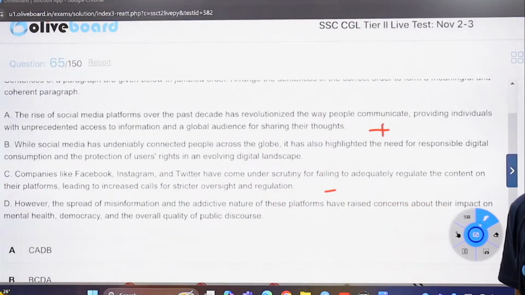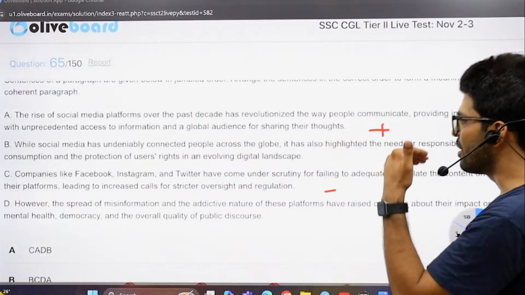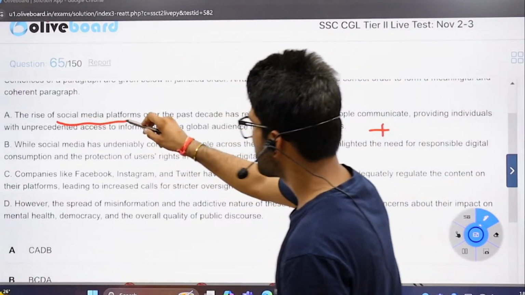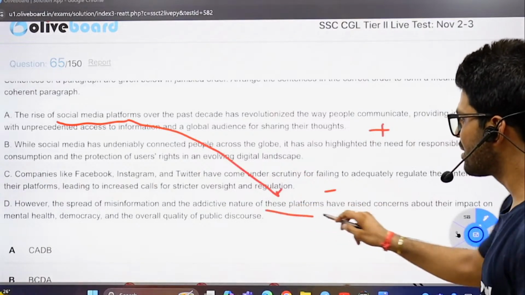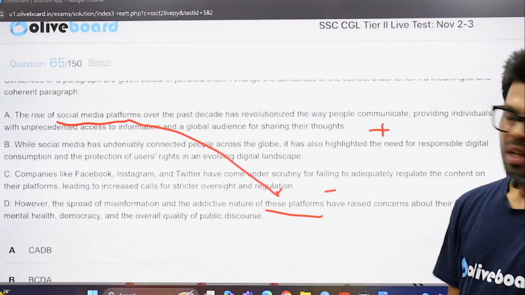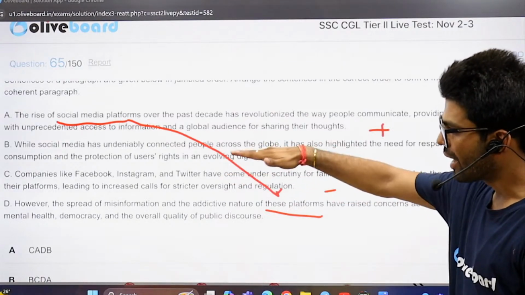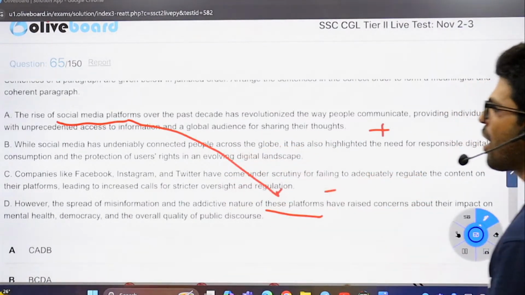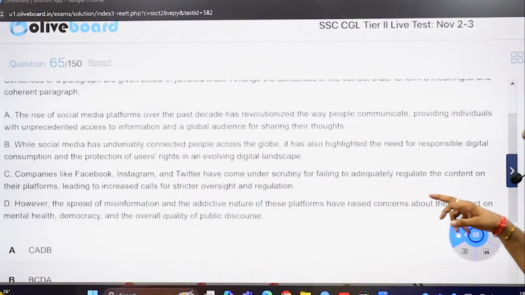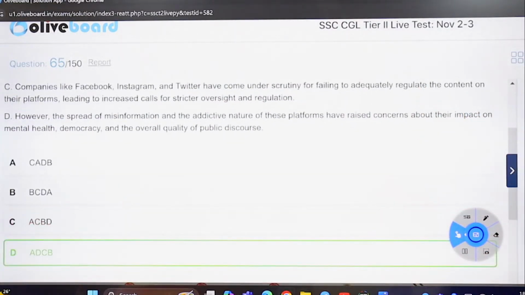The fourth one here. However, the spread of misinformation and addictive nature of these platforms, you are talking about some social media platforms. You can also link this. These platforms have raised concerns about the impact on mental health, democracy, and the overall quality of public discourse. It's better to change the theme with the help of this. Now we can connect the negative one, the negative one, and the negative one now. I hope it's better, and that of course is better to link A and D, which is the precise answer.